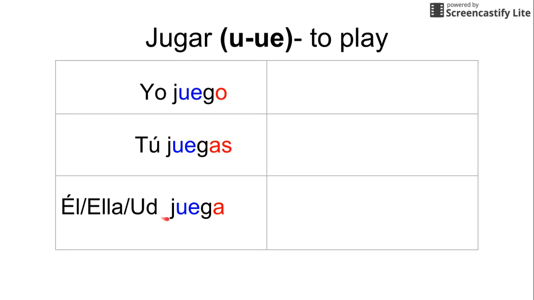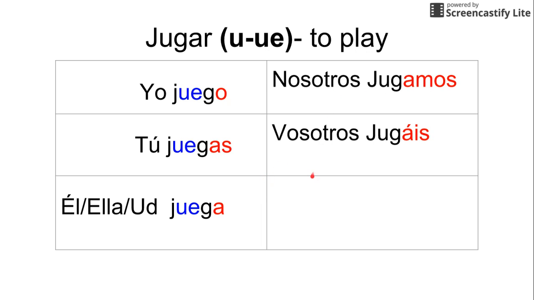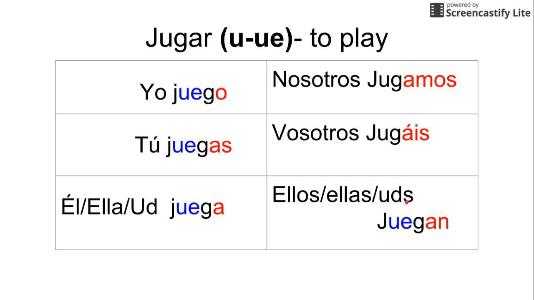Él, ella, usted juega. Once again, the U in this stem has changed, but note, our verb endings are the same. We're still chopping off the AR. We're still adding our AR verb endings. The only thing that is different is that we need to make a spelling change to the verb stem. Next one up, we've got nosotros jugamos. Now look what happened. We did not change it in the nosotros form. We have juego, juegas, juega, jugamos. No UE in that one. Vosotros, no change. Vosotros jugáis, y'all play, no change there. And then finally, ellos, ellas, ustedes juegan. Once again, we see our stem change.